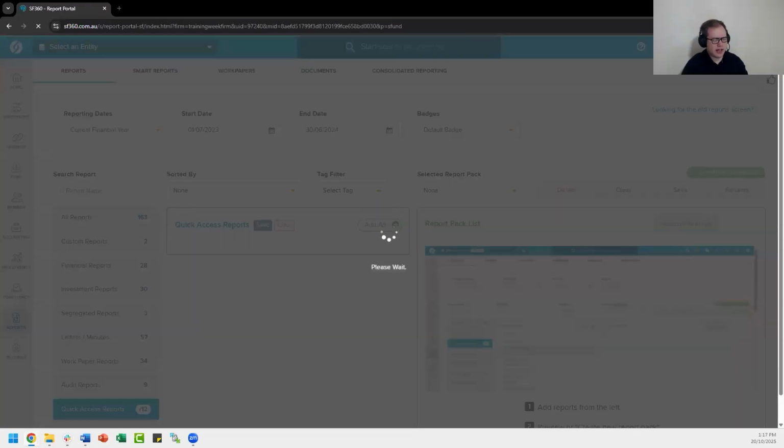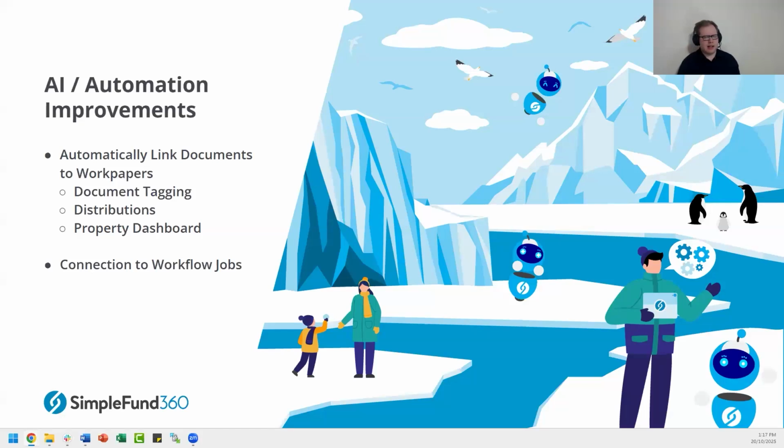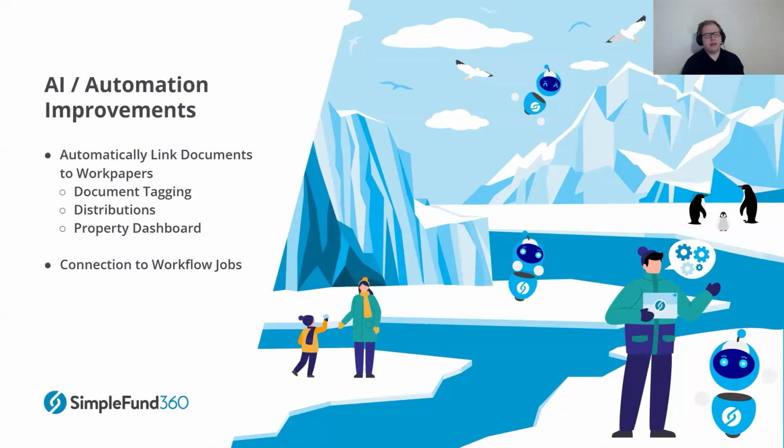The next one we'll have a look at is a little bit more automated and a little bit more out of sight, out of mind, and that is to do with our distributions or our distribution statements. One of the recent innovations with our distribution tax automation screen is that you can upload your personal distribution statements and essentially use those to extract your tax components or the tax data that exists on that document. I'll show you that right now.